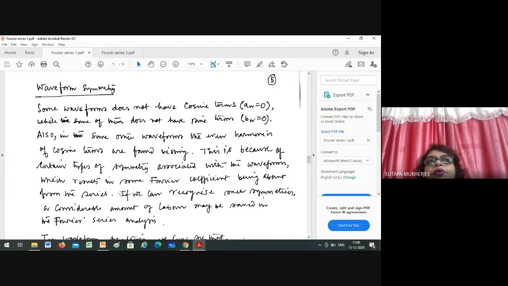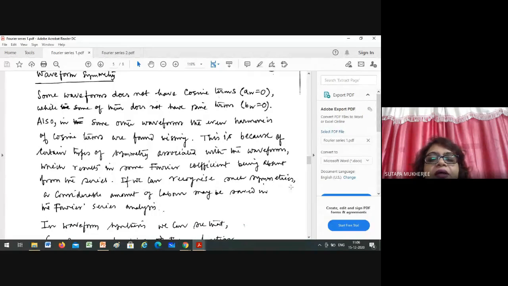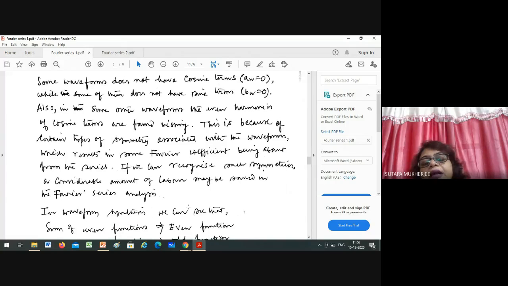So you are not bound to determine all the coefficients, right? If you can recognize such symmetries in the Fourier series analysis, a considerable amount of labor may be saved. If you know the basic trick, then you will be able to determine which coefficient you have to determine or not. If you know that it will be 0, then there is no need to determine that.